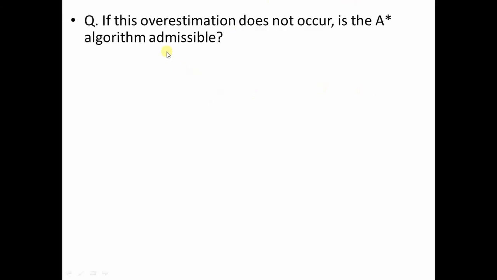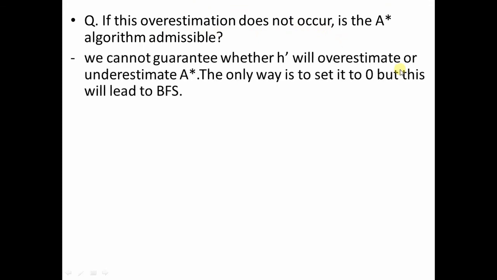Now, if this overestimation does not occur, is A star algorithm admissible? Can we say that A star algorithm is admissible if this overestimation does not occur? We actually cannot guarantee whether h dash will overestimate or underestimate A star. Then the only way is to set this h dash to 0.